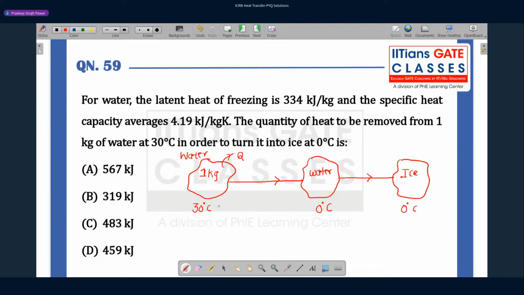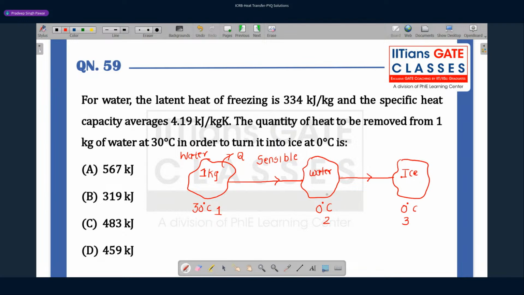The heat transfer between state 1 and state 2 is called sensible heat transfer because it leads to a change in temperature.